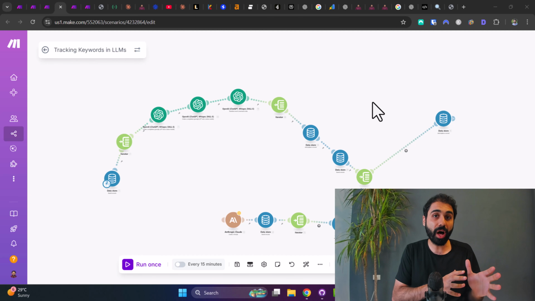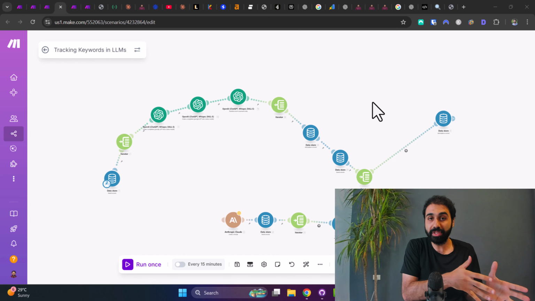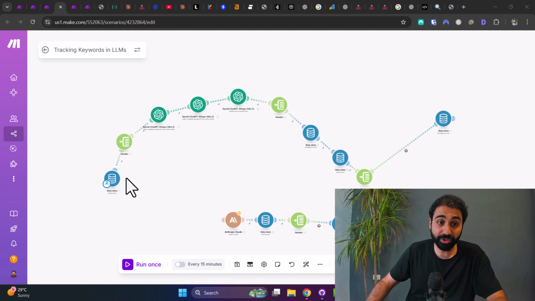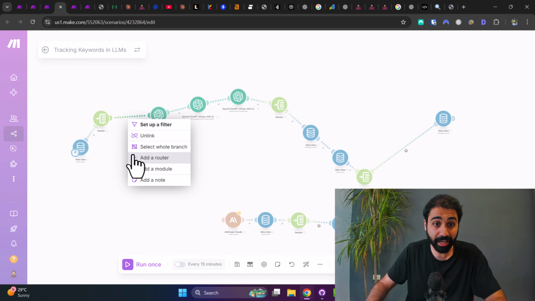Now, before I move on to the 7 tactics to rank your website after we are monitoring the performance, I want to mention that you can extend the system to track on any AI you want. For example, you just need to go here and add a router.